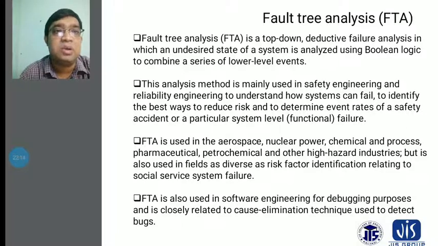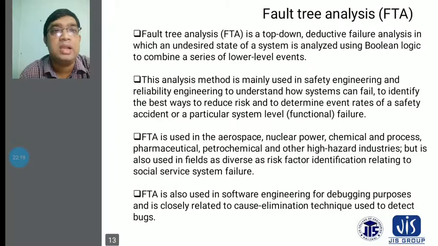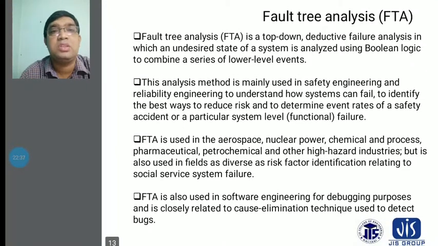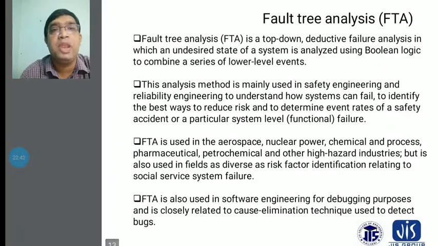This analysis method is mainly used in safety engineering and reliability engineering to understand how systems can fail, and also how to identify the best way to reduce risk and determine event rates of a safety accident or a particular system level function or failure. Failures will be recovered, and this will reduce the failure rates, and also relates to zero defect concentration in quality engineering.